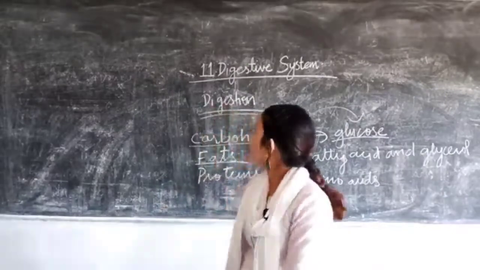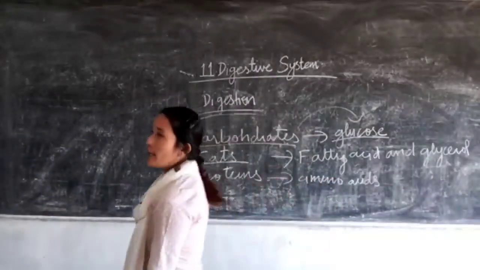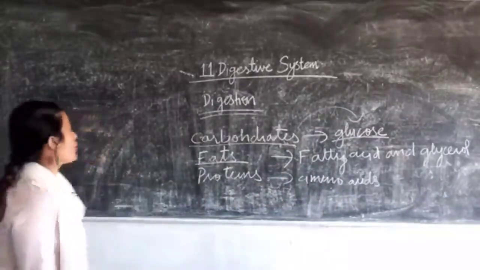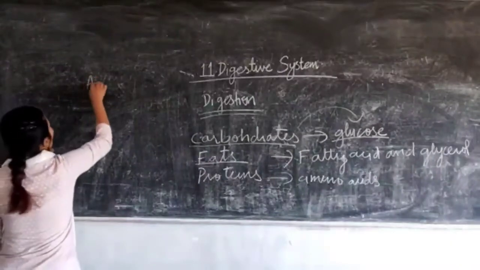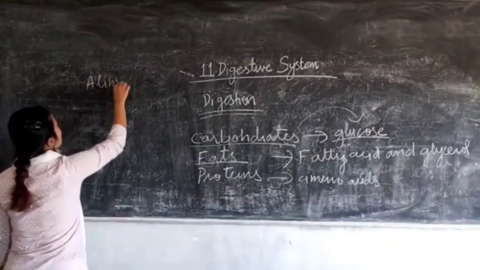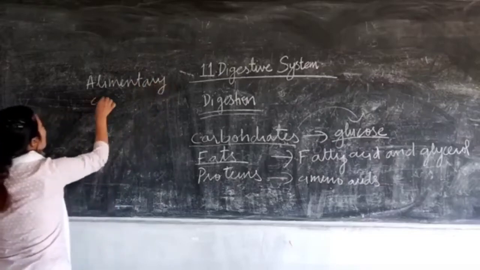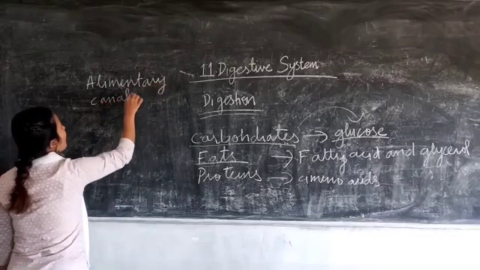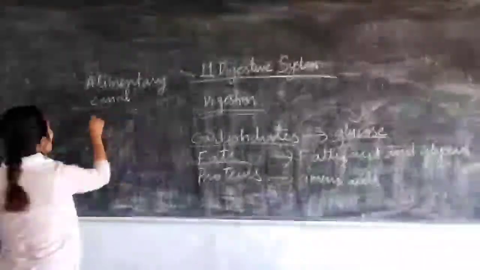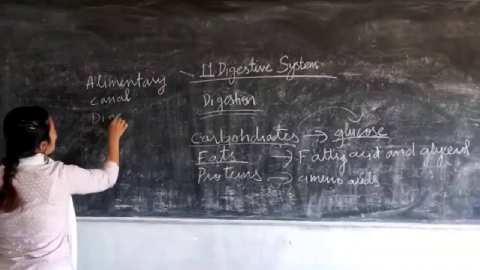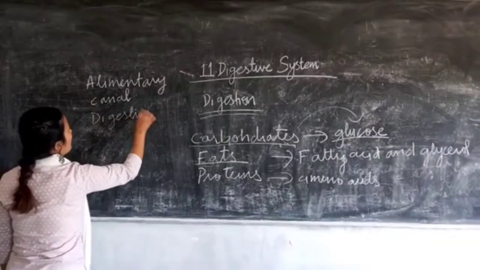Now, coming to the digestive system. Your digestive system consists of the alimentary canal and associated other digestive glands.